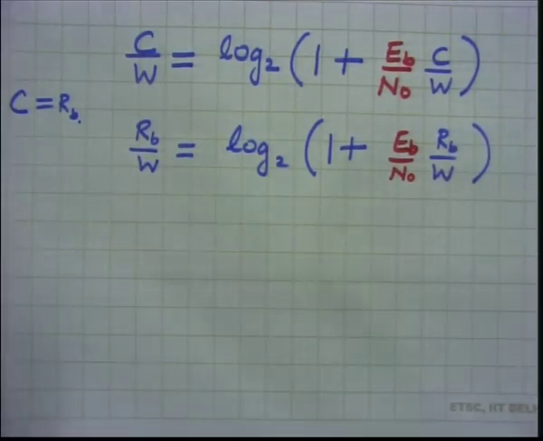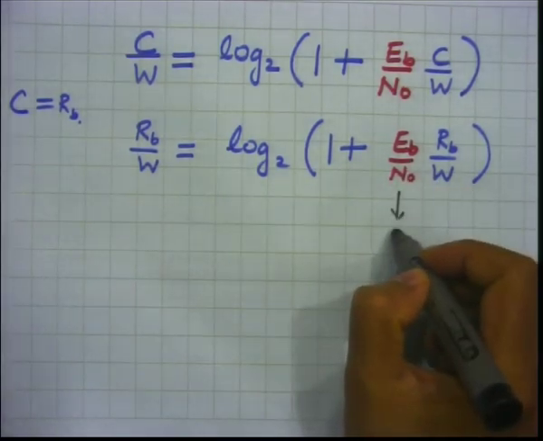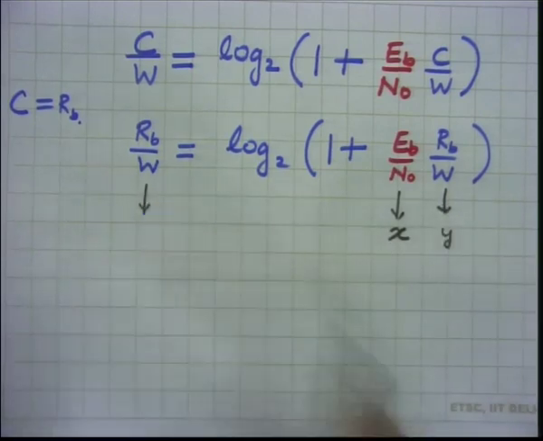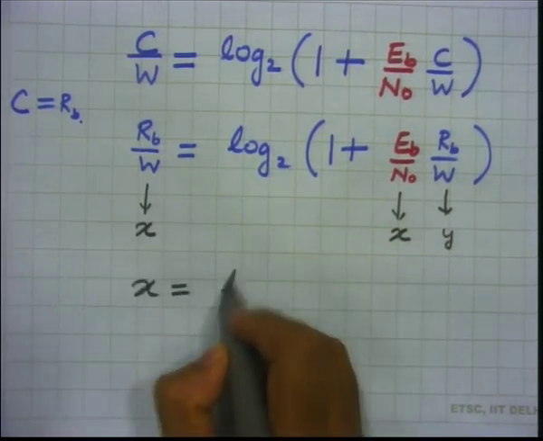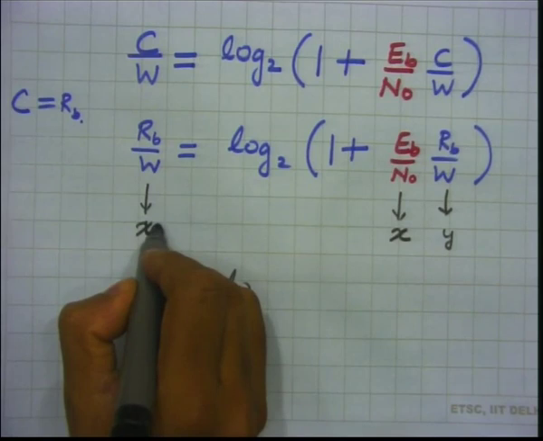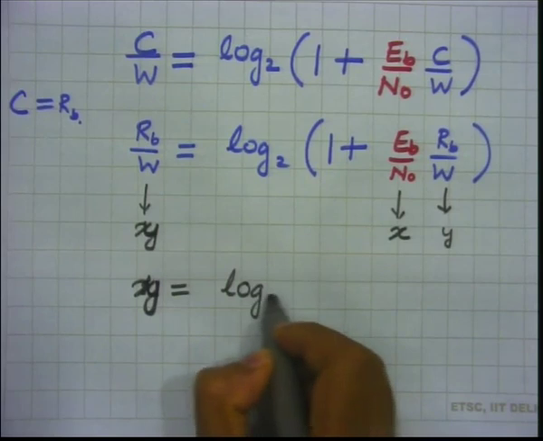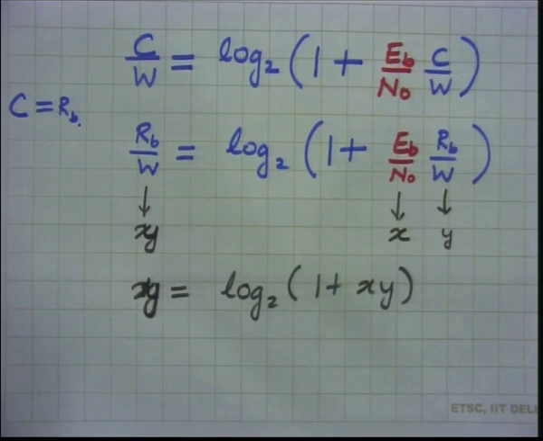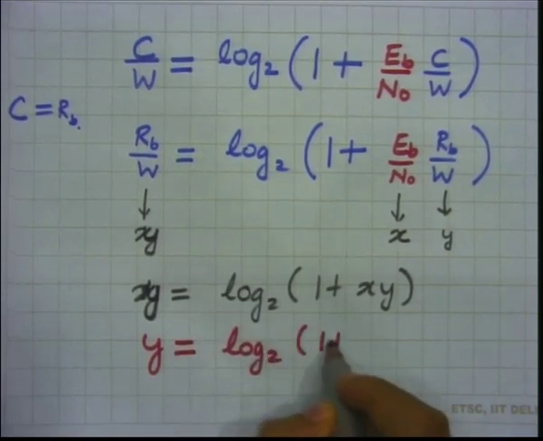So, you can always write this quantity as x, this quantity as y, and this quantity again is x. So, we have y equal to log to the base 2 of 1 plus xy. So, if I write it neatly, it becomes y equal to log to the base 2 of 1 plus xy.